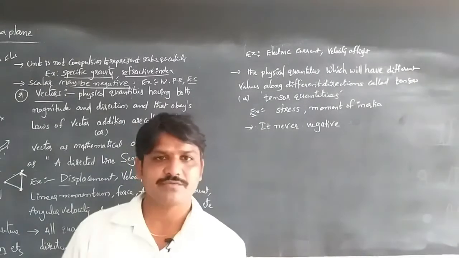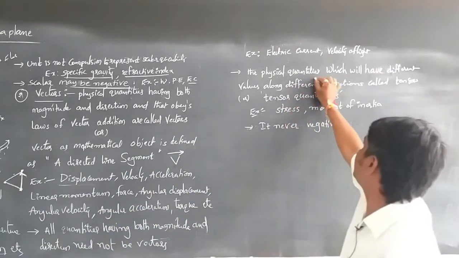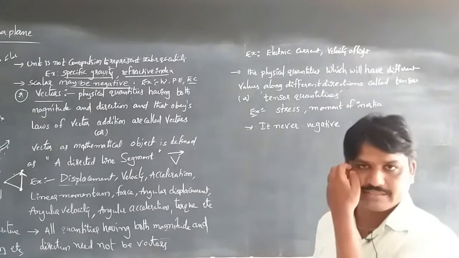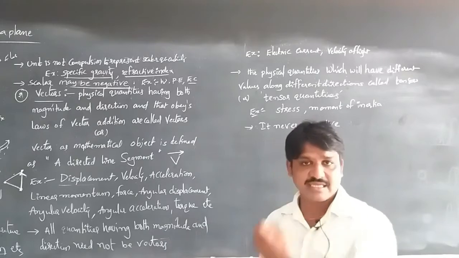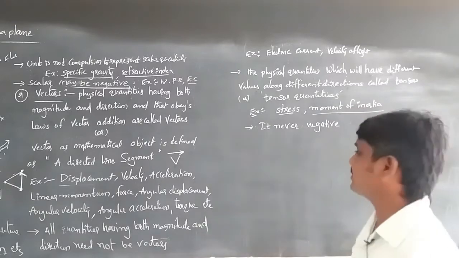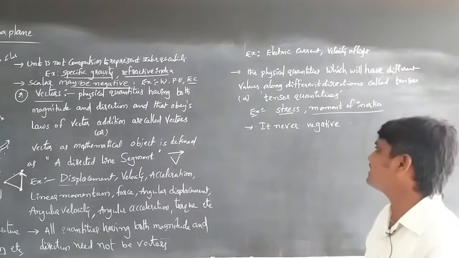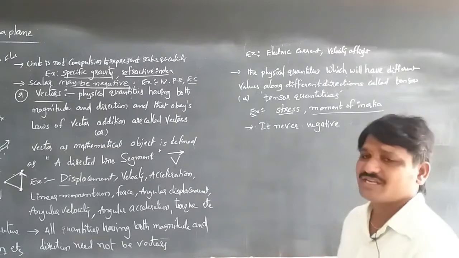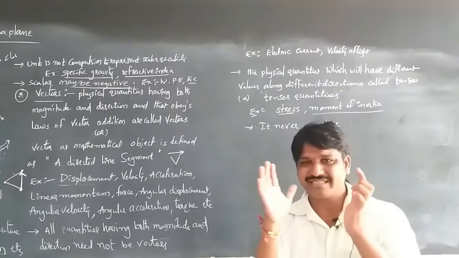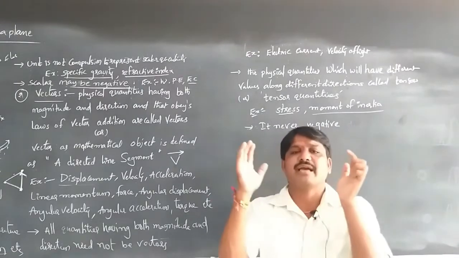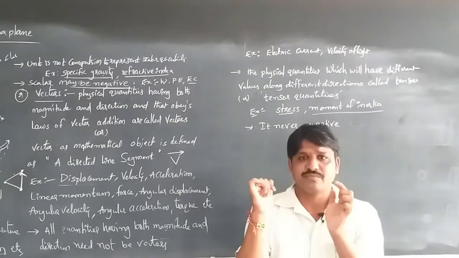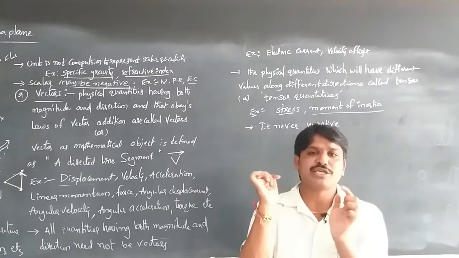Tensors are physical quantities which will have different values along different directions, called tensor quantities. Examples are pressure, stress, and moment of inertia. The moment of inertia will be different whenever we compress a ball by applying stress. In different areas it has different values, and in different directions, different magnitudes.